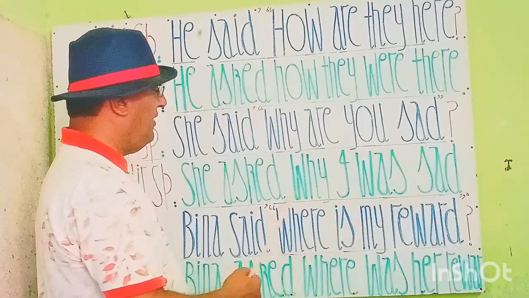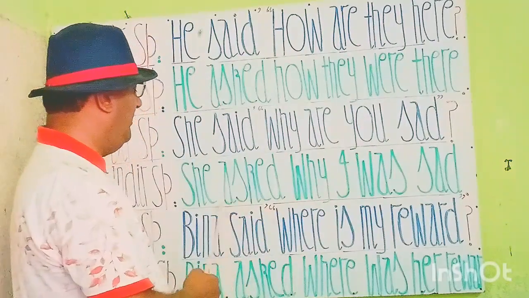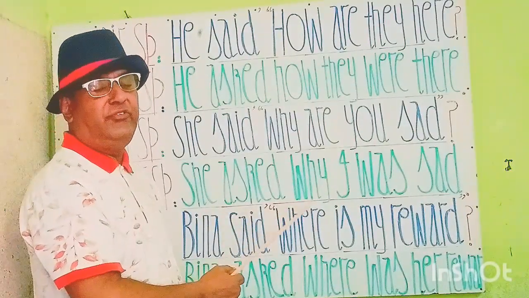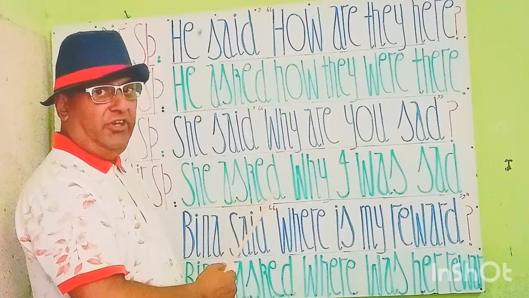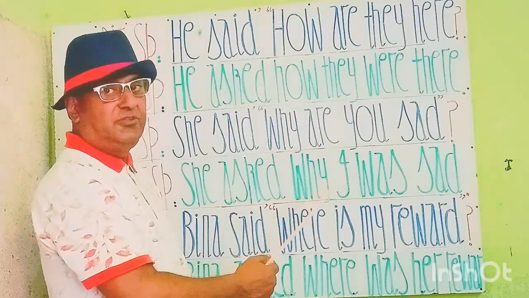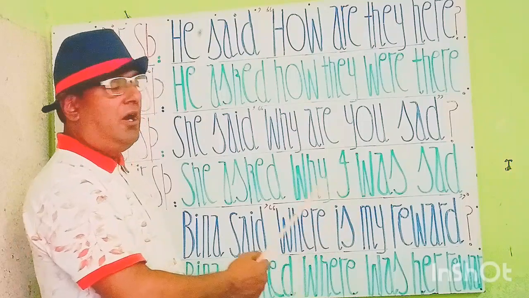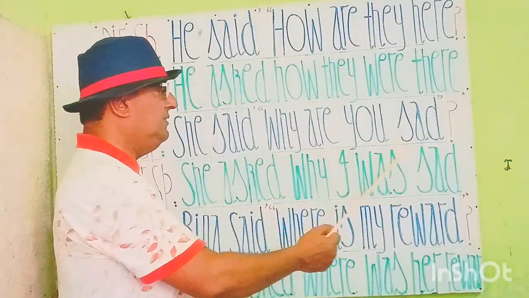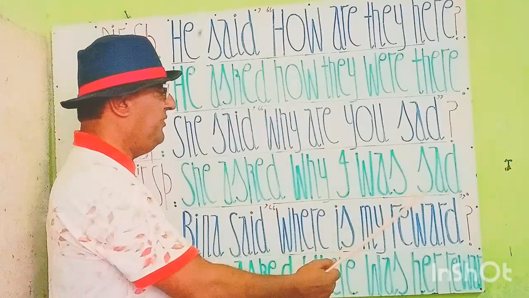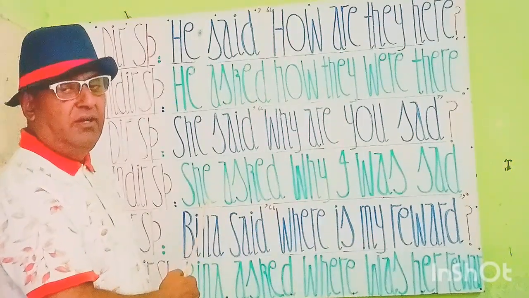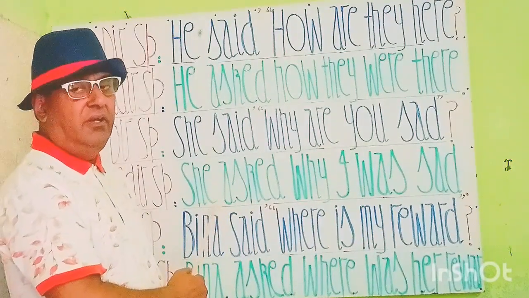So why I was sad, why I was sad. And again you see that this is a positive statement, ये एक मुस्बत जुमला है। By rules, when we change from direct speech to indirect speech, all interrogative statements must be changed to positive or affirmative statements. That's why we have a positive statement here.